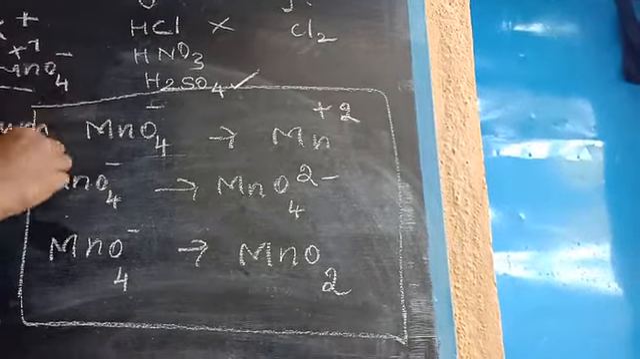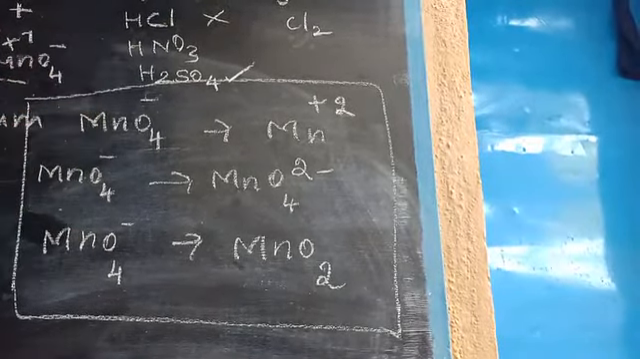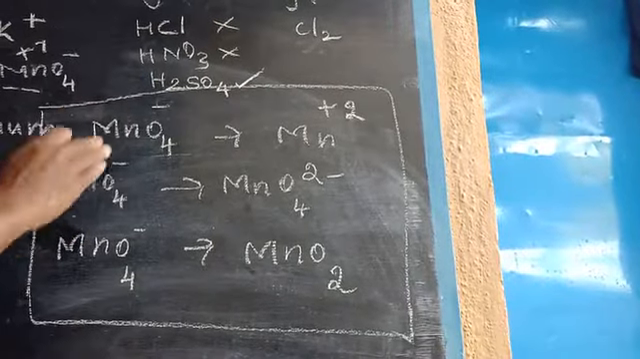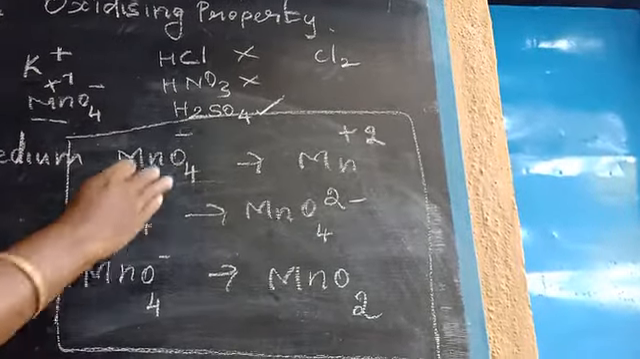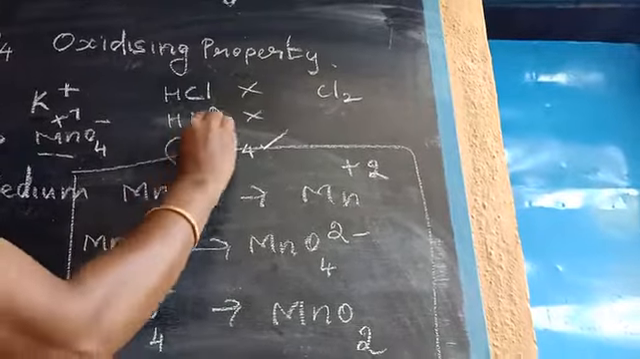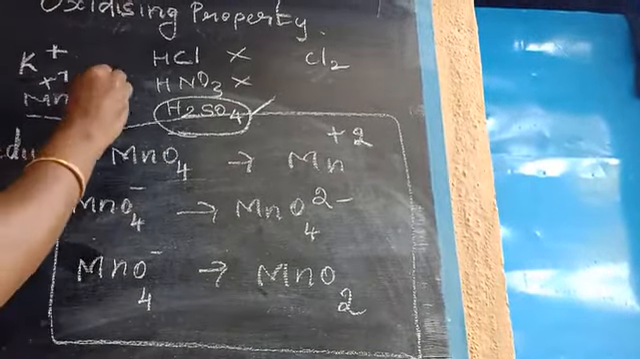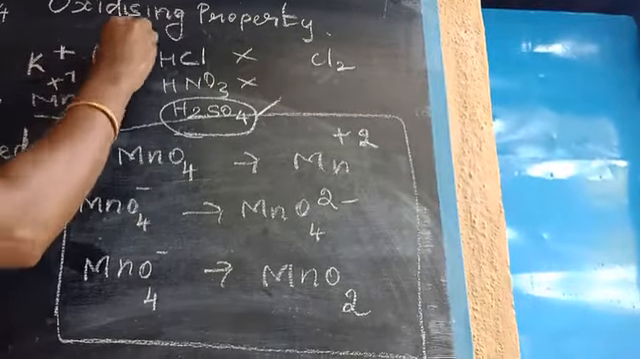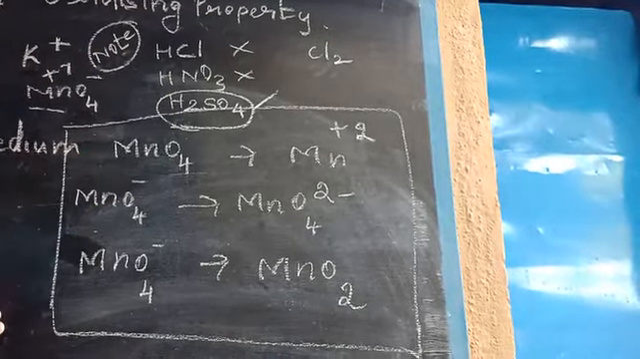Next, if we take HNO3, it acts as an oxidizing agent, so this also is not suitable. But H2SO4 with KMnO4 is suitable. Why? This H2SO4 does not react with the KMnO4. In the textbook a note is given, so go through this note and read it line by line. This is a one word question, children.